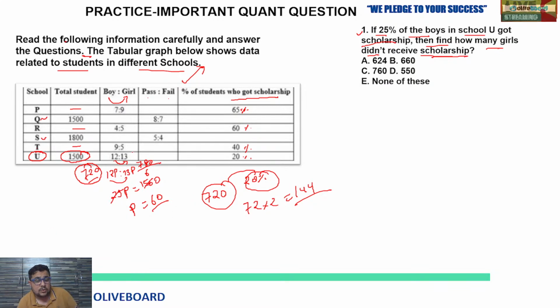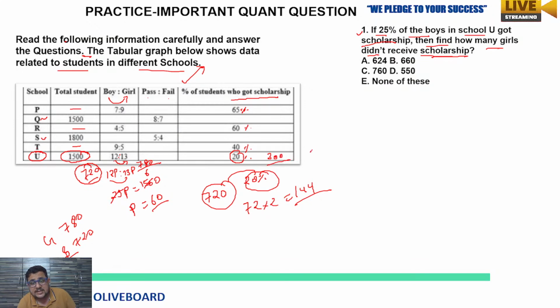So if you look here, 12 plus 13, you understood? That was the total data. Now you know 780 girls, right? 720 boys. Now 20% of the boys got the scholarship. Total how many students got the scholarship? 20% from the total. So 1500 is the total students, right? Now 10% of 1500 is 150. Multiply by 2 means 300 students got the scholarship.